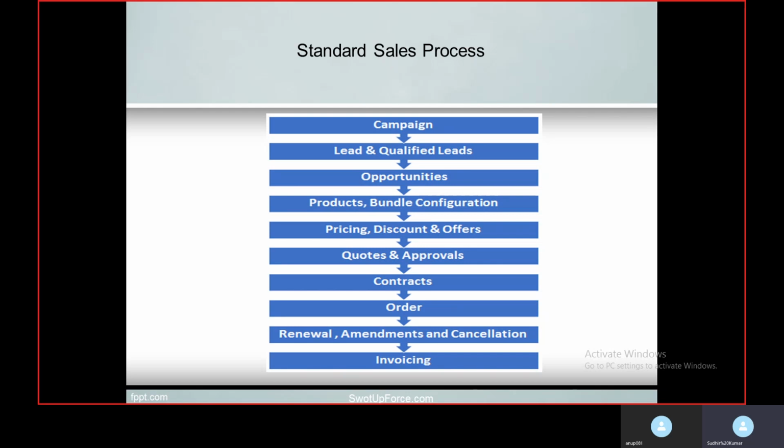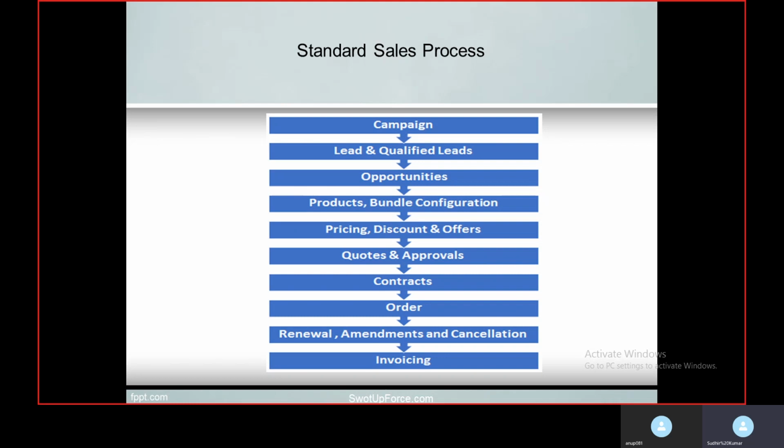That is, we are convincing the customer to buy our product and telling the customer that we are selling our product at a much cheaper cost compared to other competitors. That process comes under pricing, discount and offers. And once we have convinced the customer to buy a product, the next step is to generate quotes. What is a quote? A quote is a document, a PDF document.